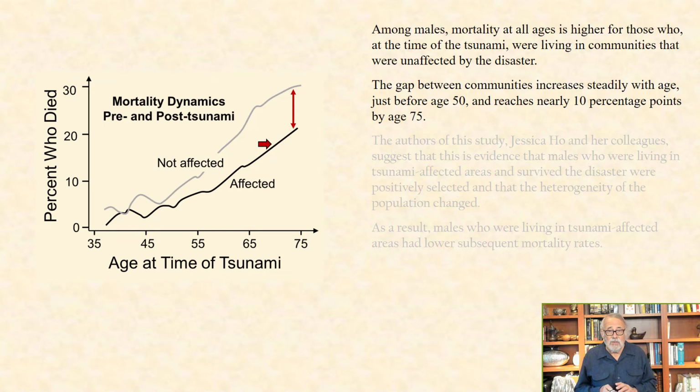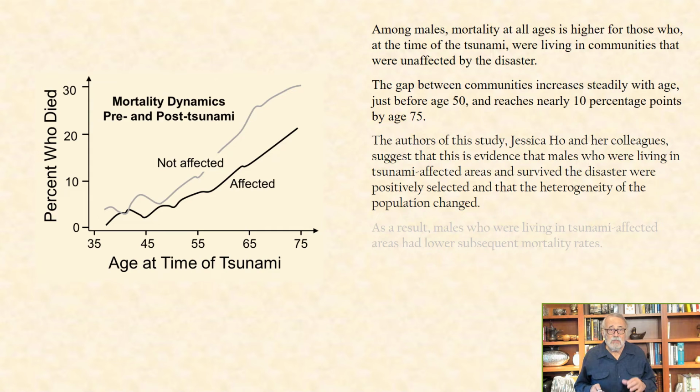The authors of this study, that is Jessica Ho and her colleagues, suggest that this is evidence that males who were living in tsunami-affected areas and survived the disaster were positively selected, and that the heterogeneity of the population changed. As a result, males who were living in tsunami-affected areas had lower subsequent mortality rates.